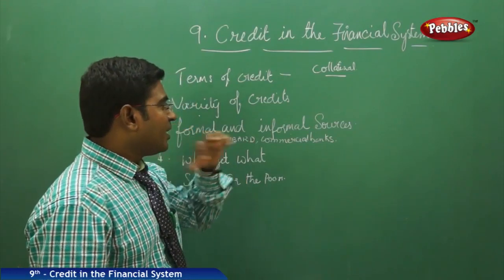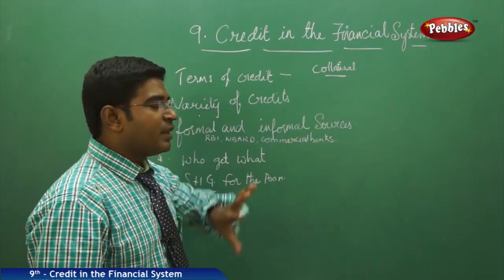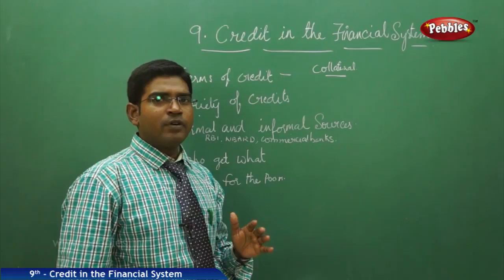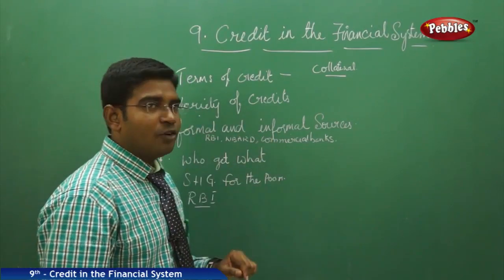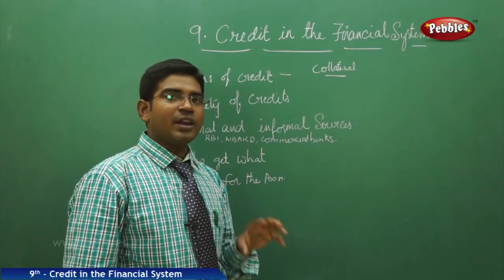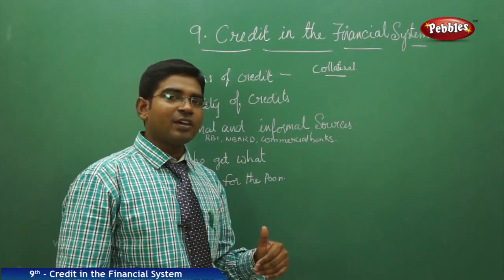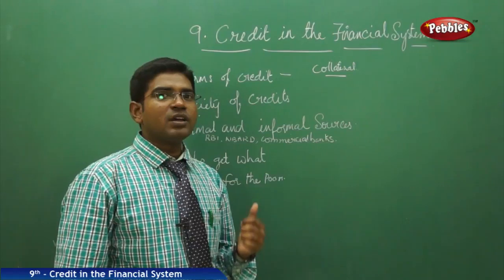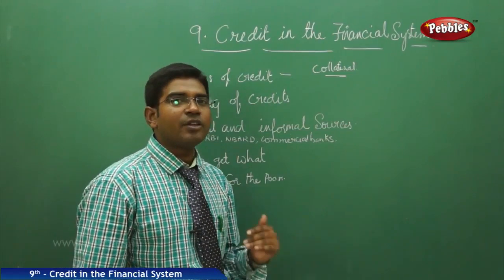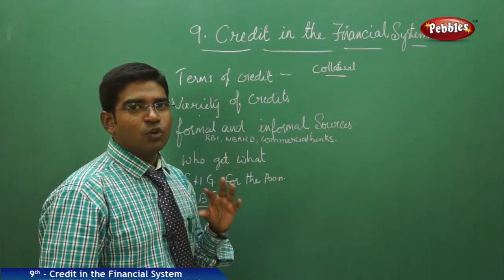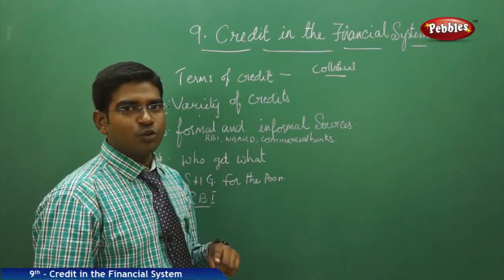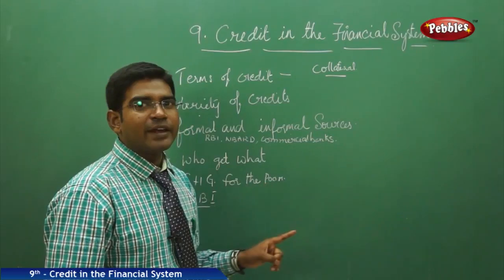And with the high rate of interest, there is no guarantee of conditions, because he will force us to work. If you are in a farming community, if you are an agricultural labourer, you have to work for a very small amount under him, or for no amount at all, because he is the only person who gives money whenever you require it and charges a high rate of interest.